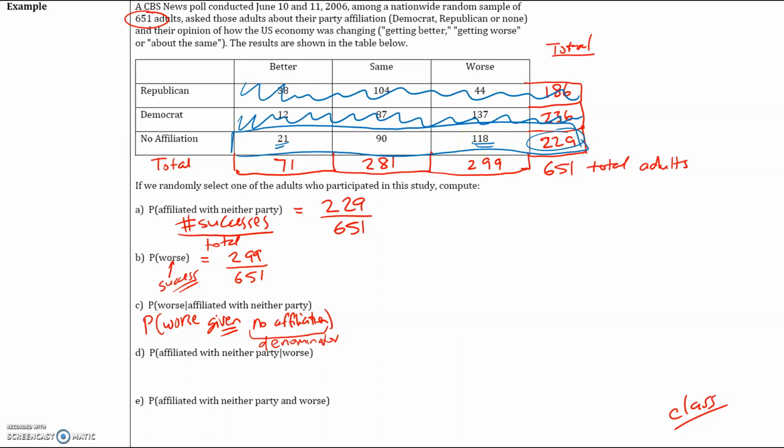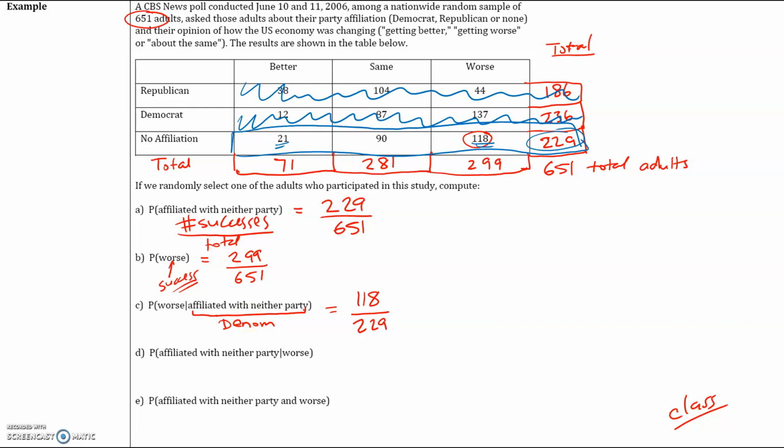Anytime you have a given, look at the total for that row or that column, and then look at how we define a success of those no affiliations. So we said anybody who said the economy is getting worse is a success. And how many people said the economy is getting worse? 118 out of 229. And why do we pick 118? Because we're only going to choose from the row of no affiliation. So that'll be 118 out of 229. Okay, so once again, whatever comes after that vertical dash, which is your given, that's your denominator, and you can only choose from that.